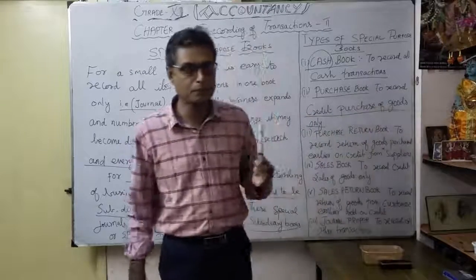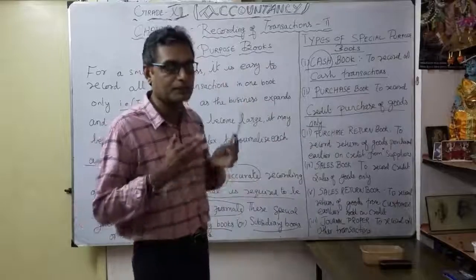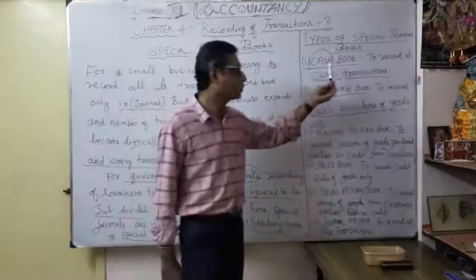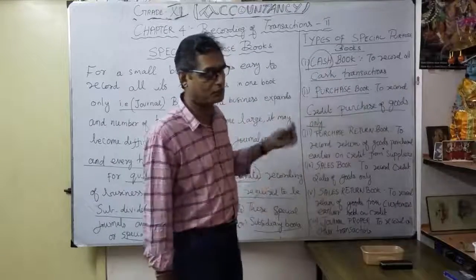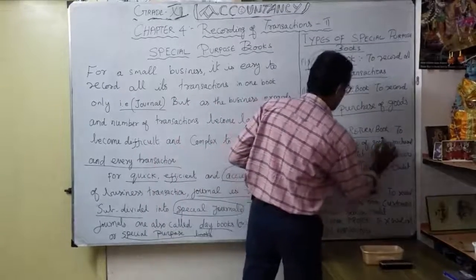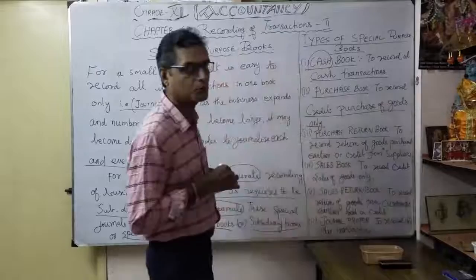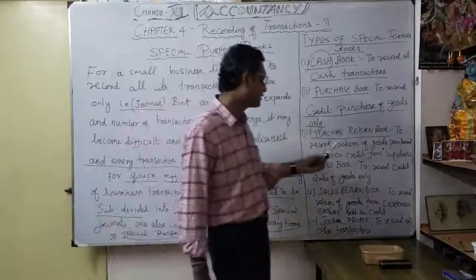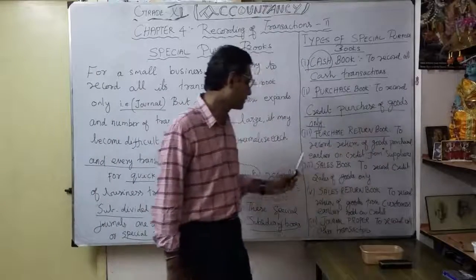So what is the purpose of the purchase book? Only for the credit purchases. Here, the cash book is only for the cash transactions. I understood. And just the opposite, what is the purchase return book? That is very important. Here, we record return of goods purchased earlier.